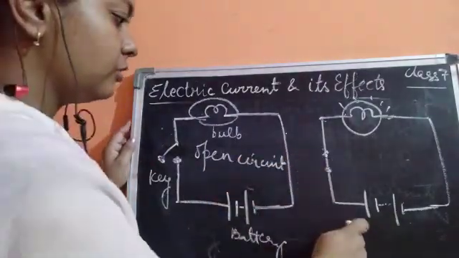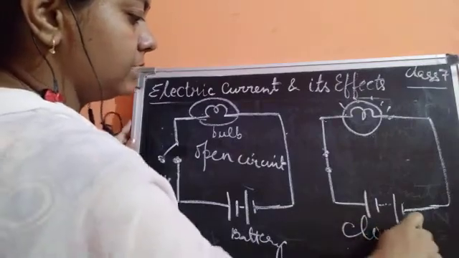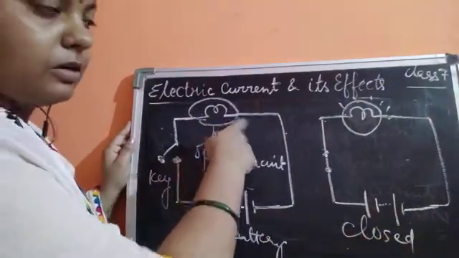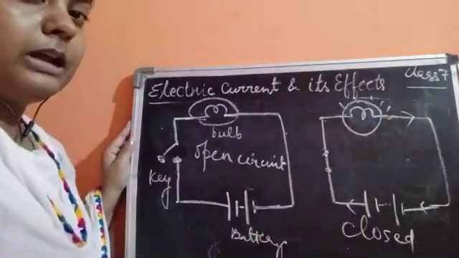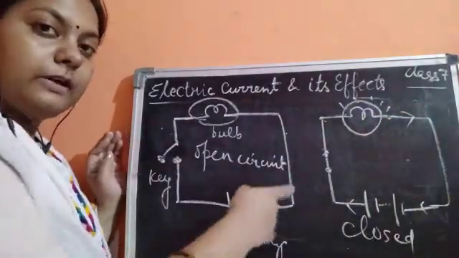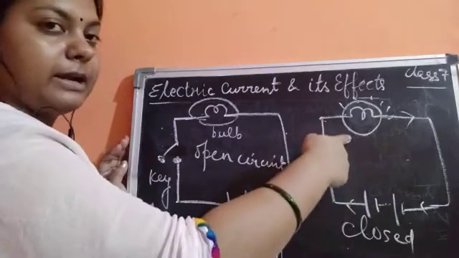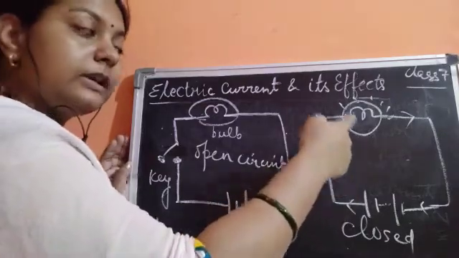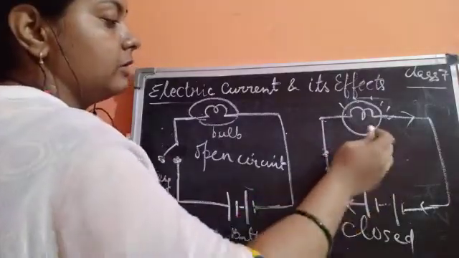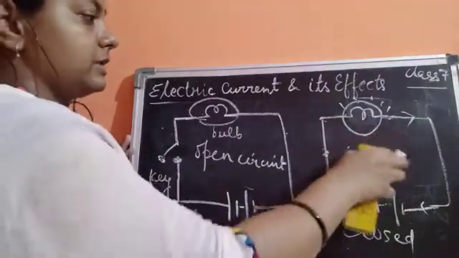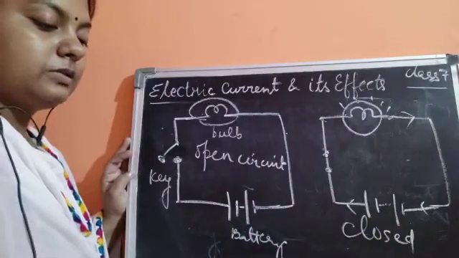Fine, this is the closed circuit. The earlier one was an open circuit because the bulb was not glowing, but here the current is flowing from the positive to the negative terminal. If the current is flowing, it means that the bulb should glow. So if the bulb is glowing, it means this is a closed circuit, which I have written over here. So this is known as a closed circuit.